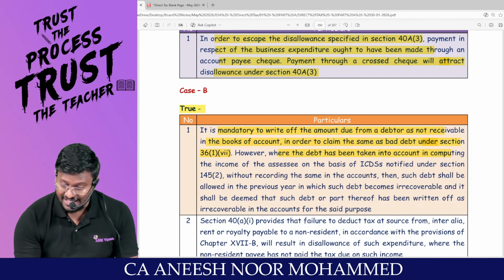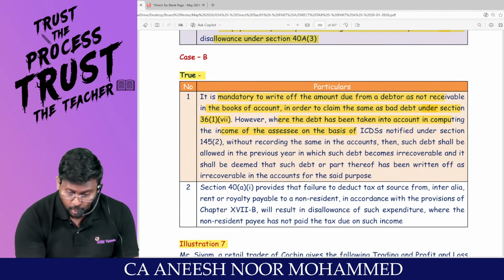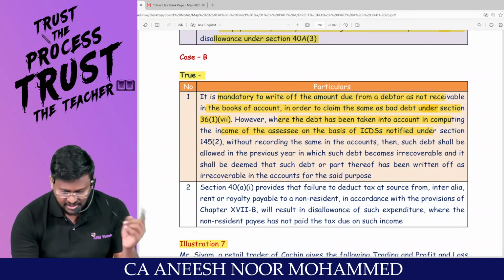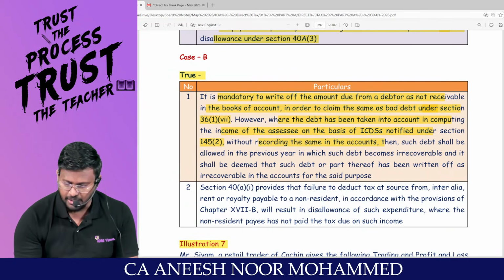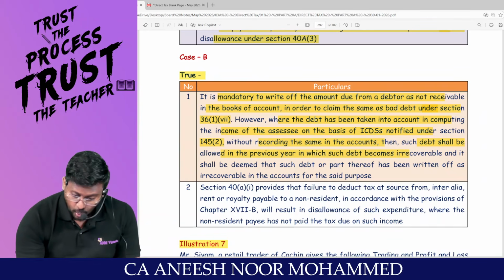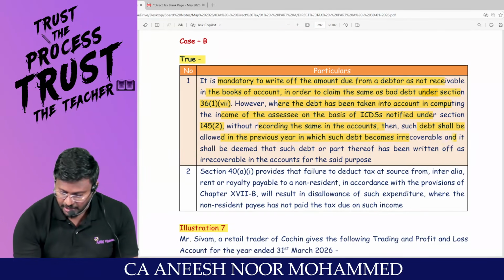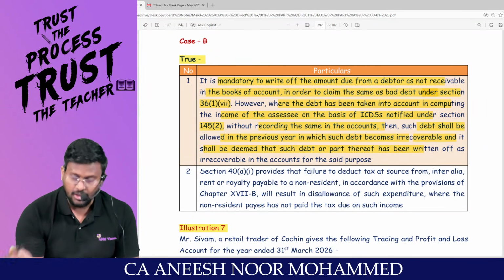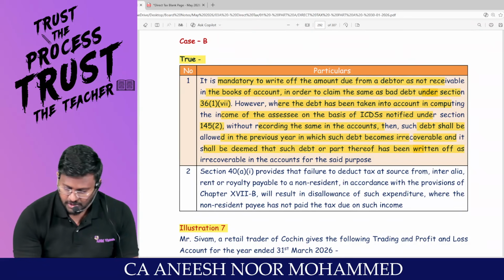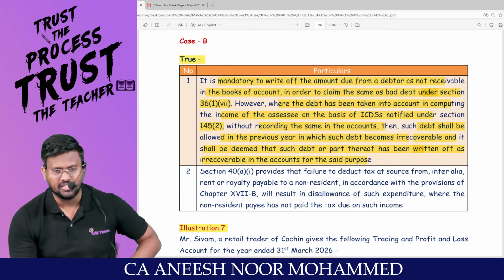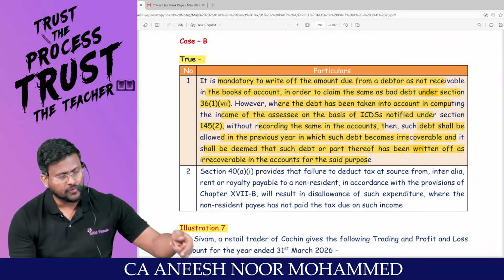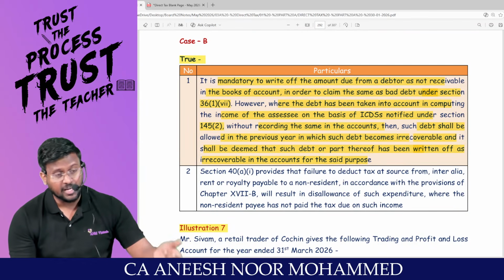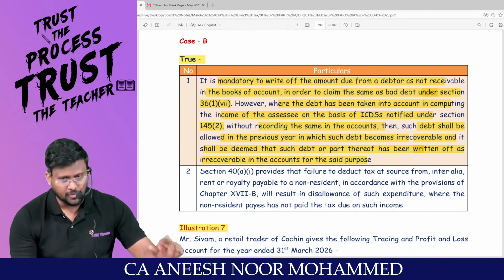However, where the debt has been taken into account in computing the income of the assessee on the basis of ICDS notified under 145 subsection 2 without recording the same in the accounts, then such debt shall be allowed in the previous year in which such debt becomes irrecoverable, and it shall be deemed that such debt or part thereof has been written off as irrecoverable in the accounts for this purpose. Already we discussed. Some income has been included in the computation of total income as per ICDS. That income has not been recorded in the books of accounts because of the accounting standard.